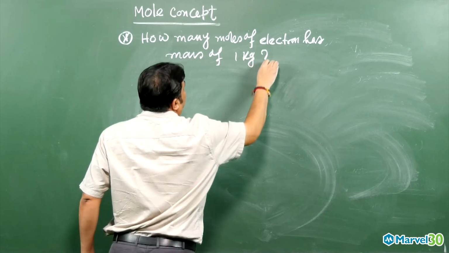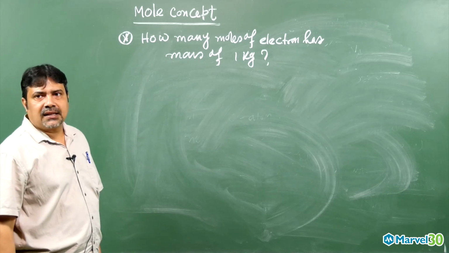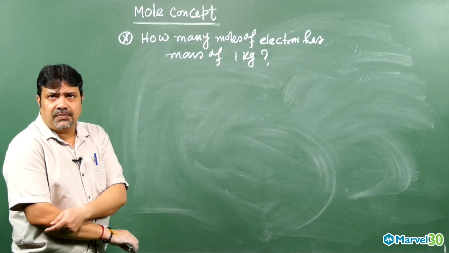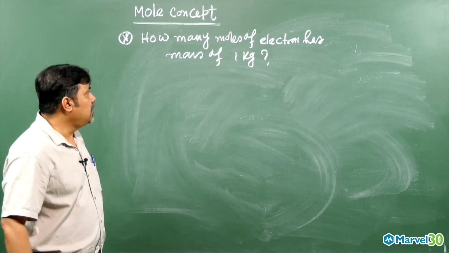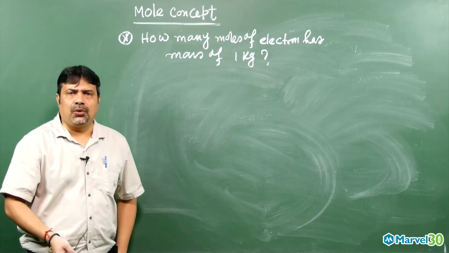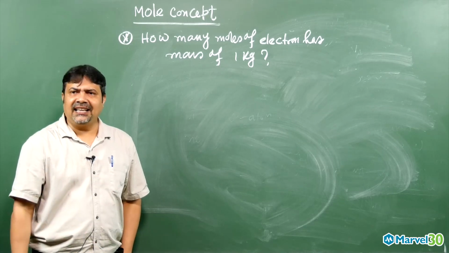How many moles of electron has a mass of 1 kg? They ask like that. And to do this, what do you have to do first, my dear student? First of all, in algebra, whatever we don't know, we used to take let x, let y, let z, like that, anything.